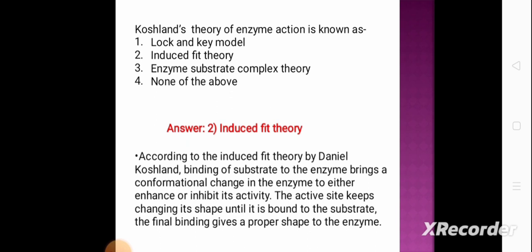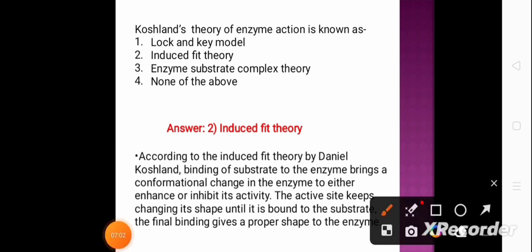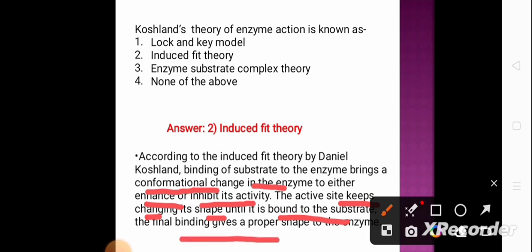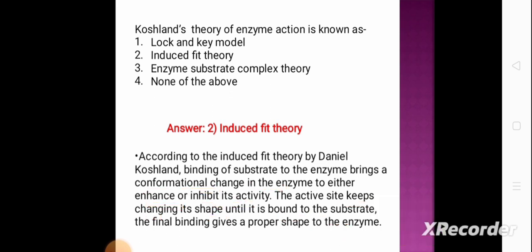According to the induced fit theory by Daniel Koshland, binding of a substrate to the enzyme brings a conformational change in the enzyme to either enhance or inhibit its activity. The active site keeps changing in its shape until bound to its substrate. The final binding gives the proper shape to the enzyme.